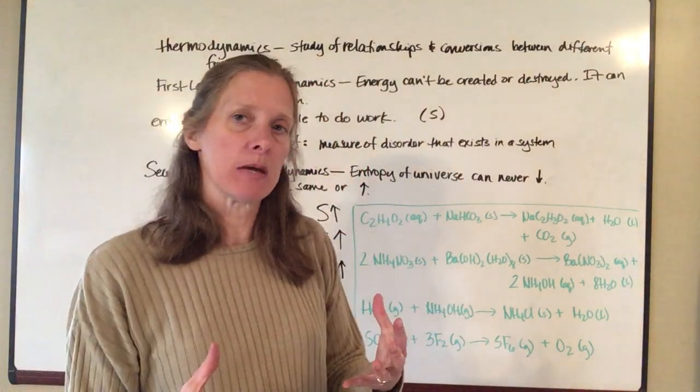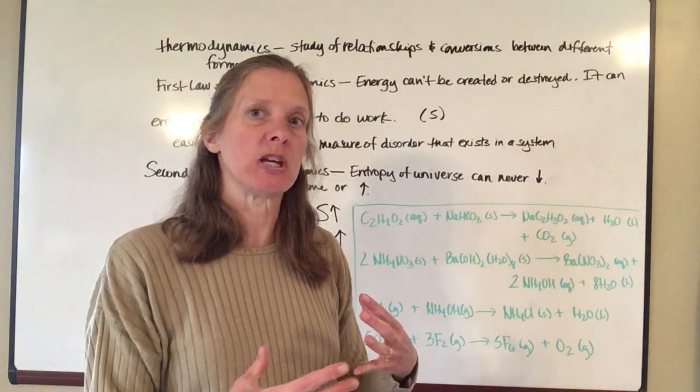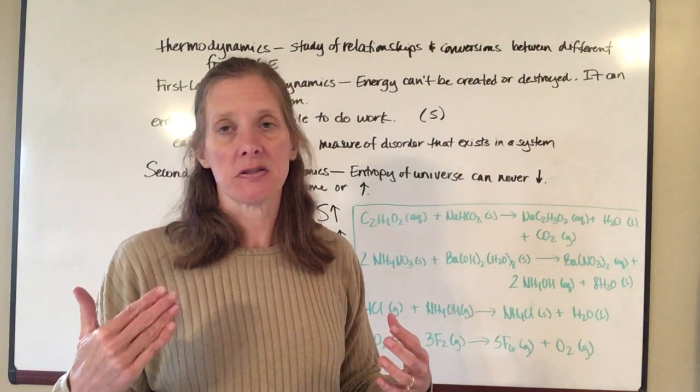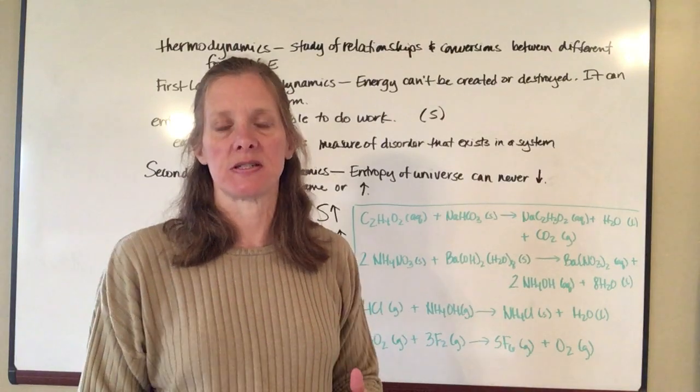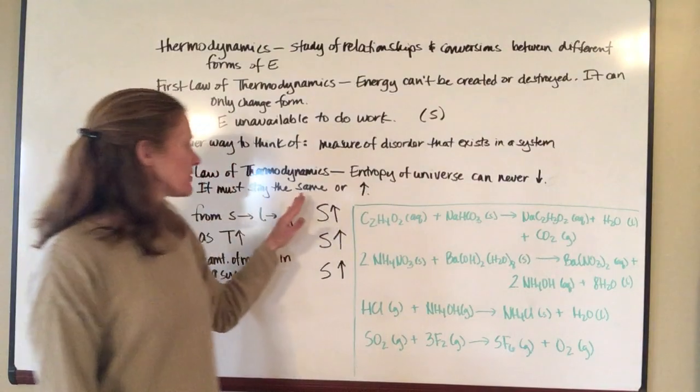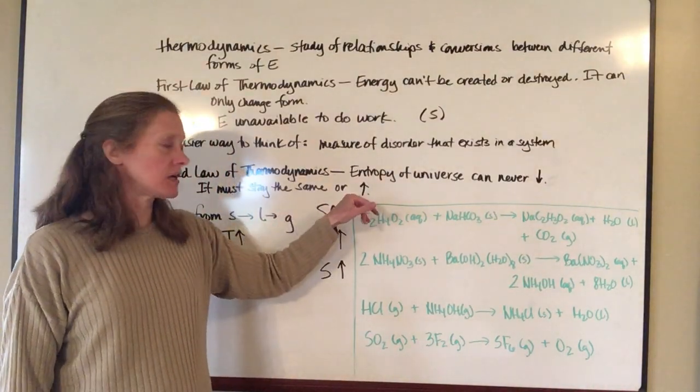So just keep in mind that just because we think maybe we're decreasing the amount of disorder, it's only at the level that our eyes can see. We really can't decrease disorder in the universe as a whole. It either has to stay the same or it has to increase.